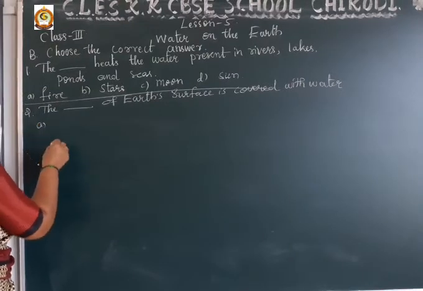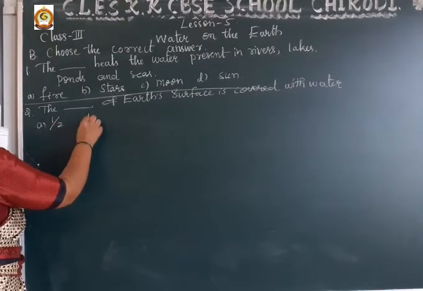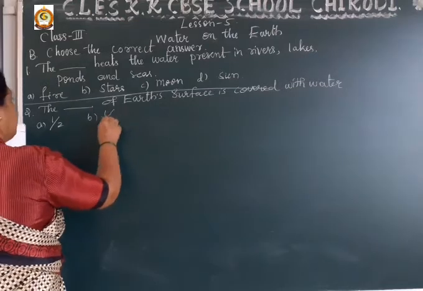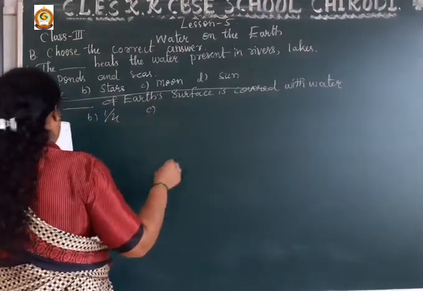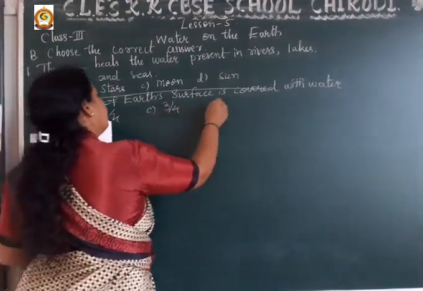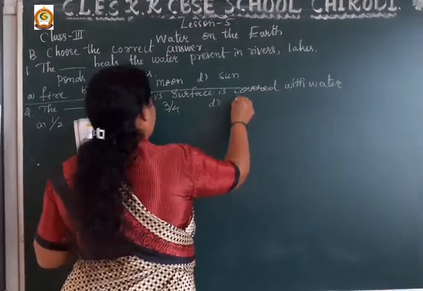Options are 1/2, second option 1/4, third option 3/4, and fourth option 2/3.